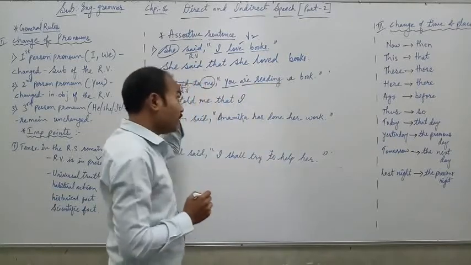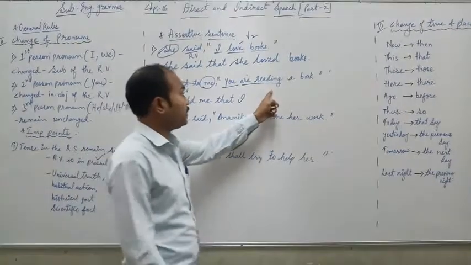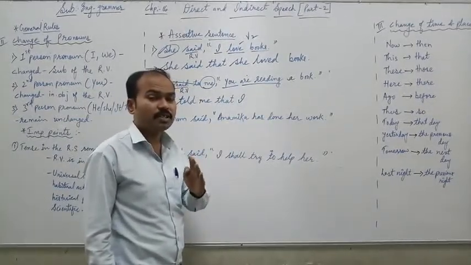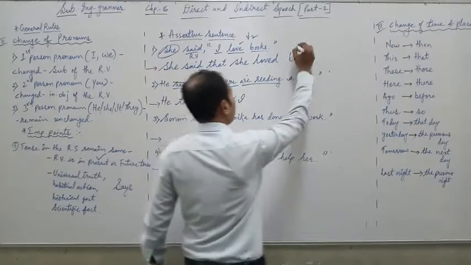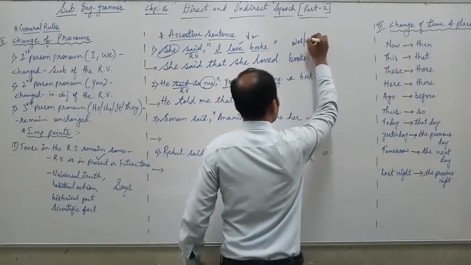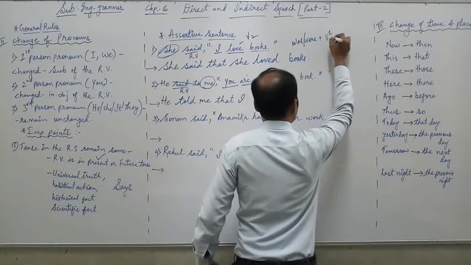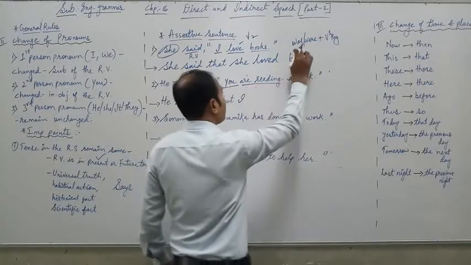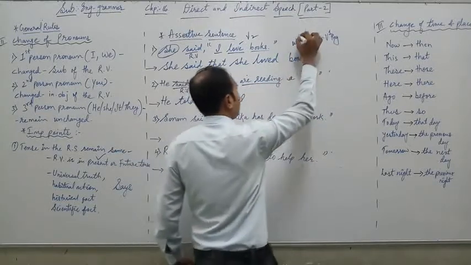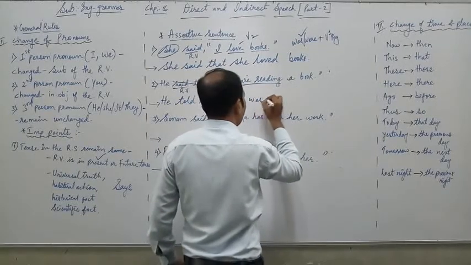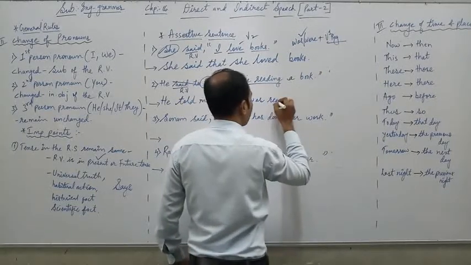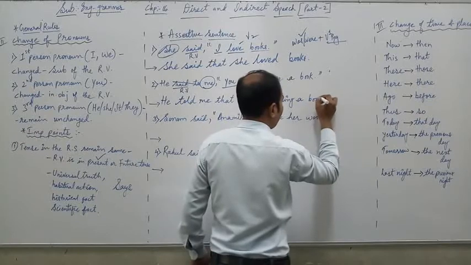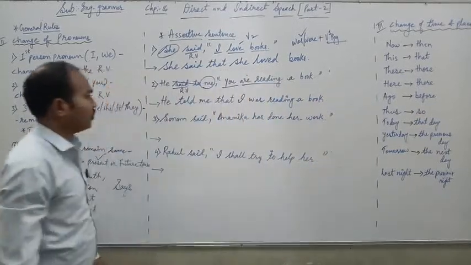"Are reading" is in which form? It is in present continuous form. So according to the rule, present continuous is changed into past continuous. Past continuous includes was/were plus V1+ing form. So here we will change it into was/were plus V1+ing. The subject is I, so we have to select "was." I was reading, then the remaining words we have to write down: a book.